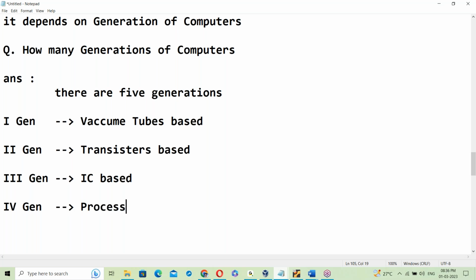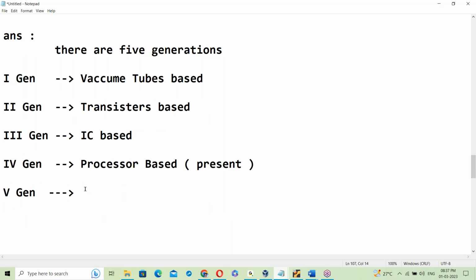Processor based. Now this is the present generation. Next, fifth gen. Yes, it's the future. What is future computer? What is fifth gen? Anyone have an idea? Presently we are using processor based.